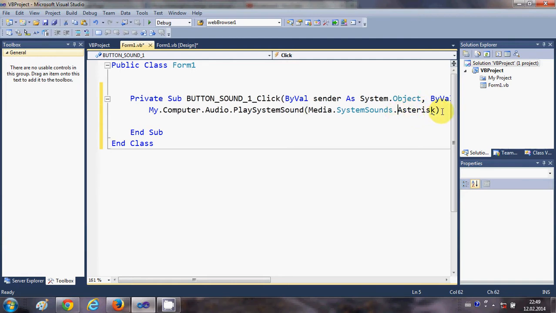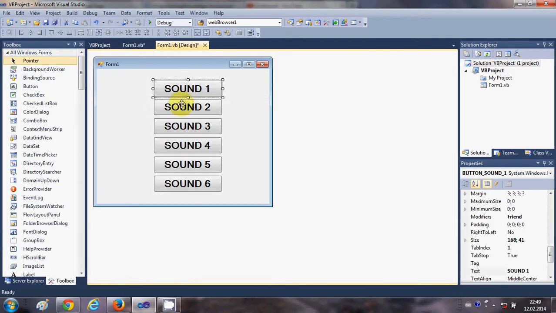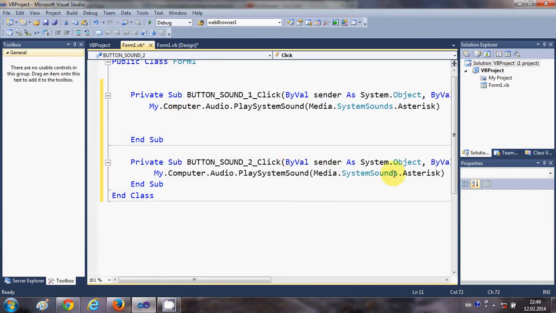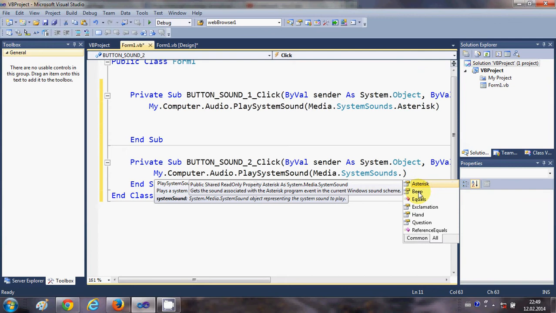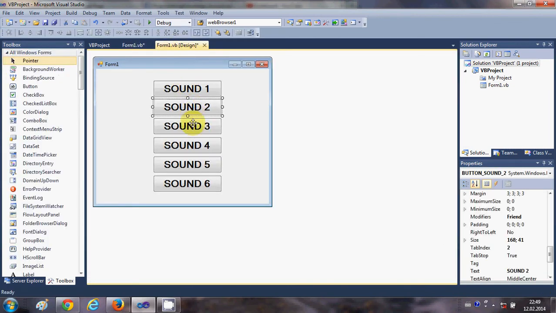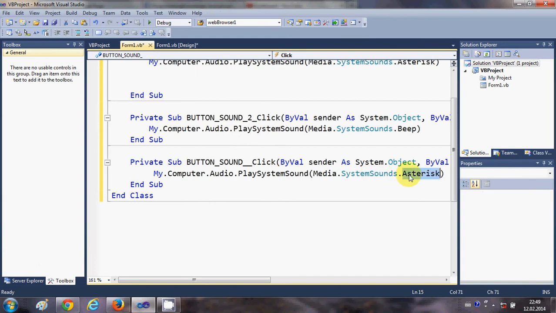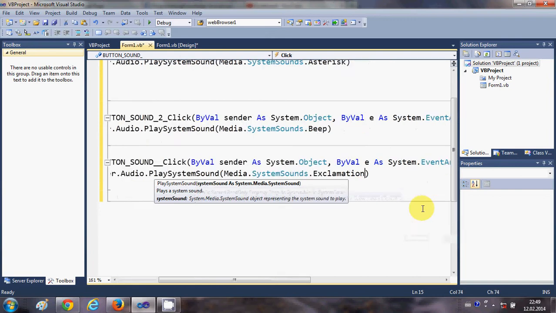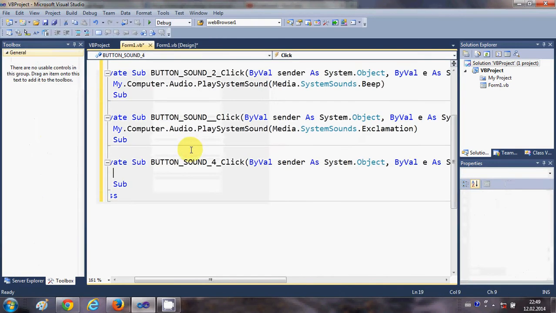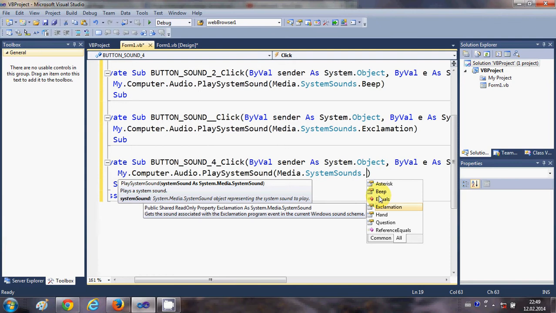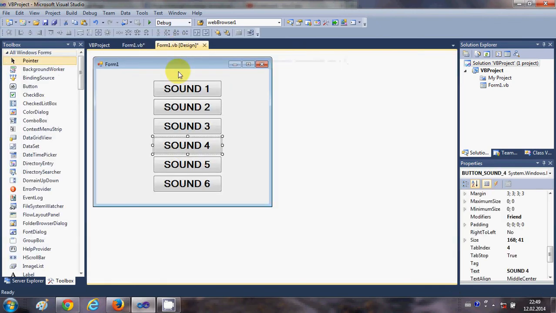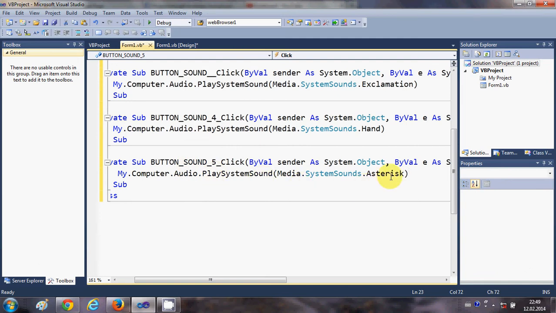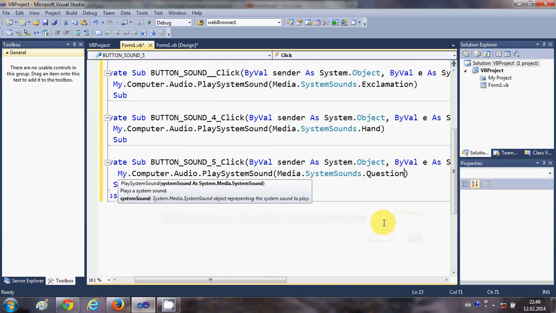and in the same way I'm going to add 5 more system sounds. So this is the second sound, but this one is going to be beep, third sound, and this one is going to be exclamation sound, and the fourth button, and this one is going to be hand sound, and the fifth button, and this one is going to be a question sound.